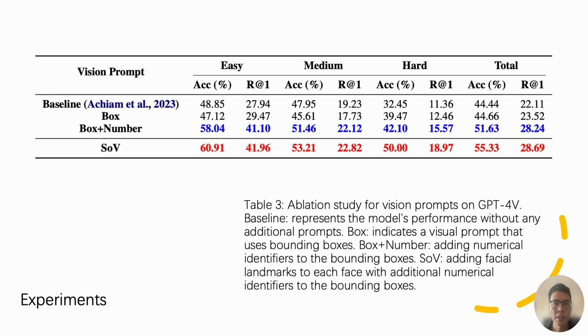This evaluation study shows how different visual prompts impact GPT-4's performance. Our method, which combines facial landmarks and numerical identifiers, achieves the best results across all difficulty levels, demonstrating the effectiveness of spatial visual cues for improved emotion regulation.